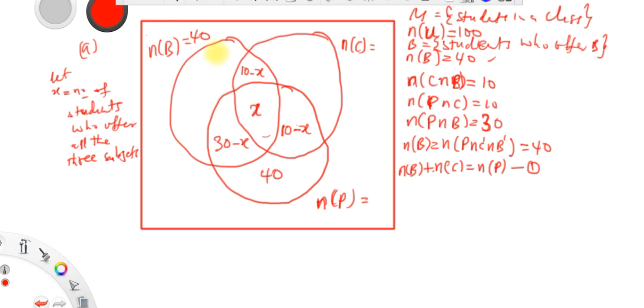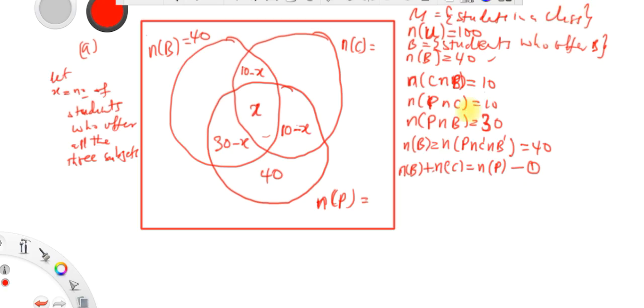What we are saying is that the number of students who study biology is 40. So as the diagram I showed you before shows, we add this to those who offer biology alone, and we have to get 40. Because of that, we can find the number of students who offer biology alone. This one we can find.